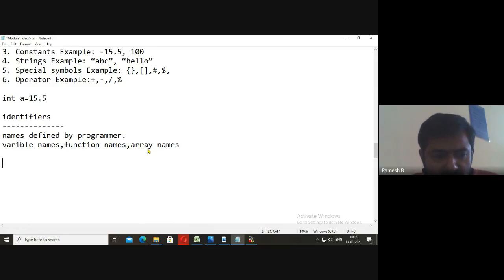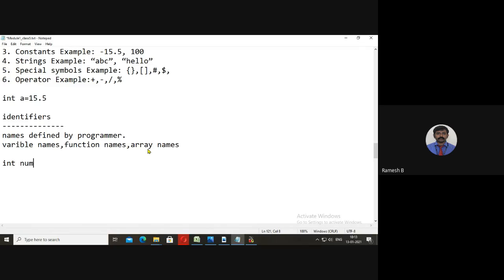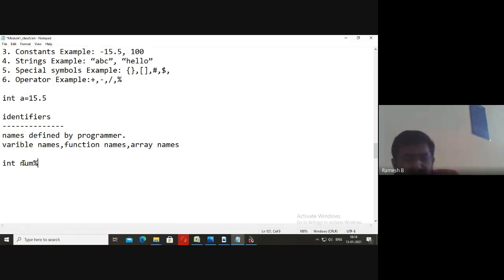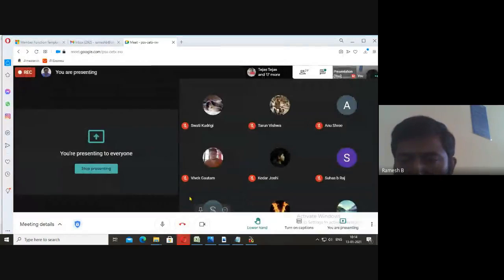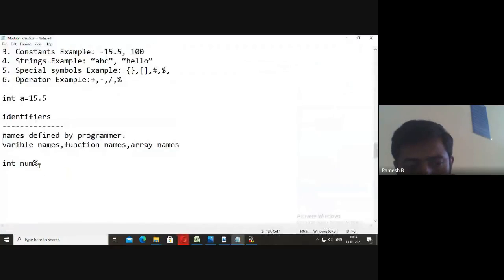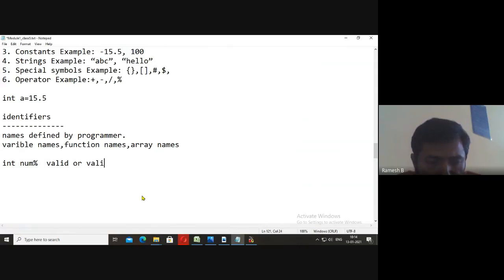Similarly, array names. Like this, wherever naming concept is there, they are known as identifiers. There are some rules. It should not begin with digit. It must have capital letters and small letters and some special symbols, underscore. Say for example, int num%. Now you tell me whether it is a valid identifier. Underscore is the only symbol which is allowed. So you type me valid or invalid in the chat box.